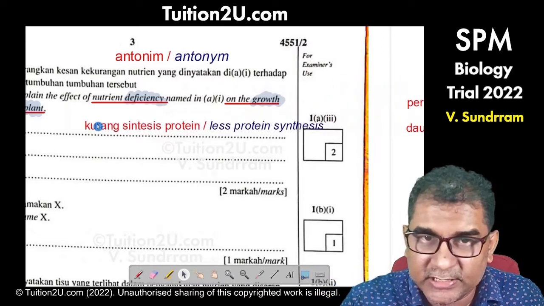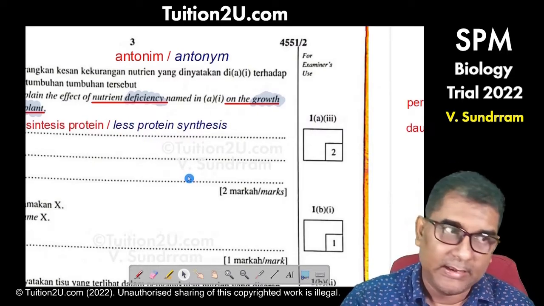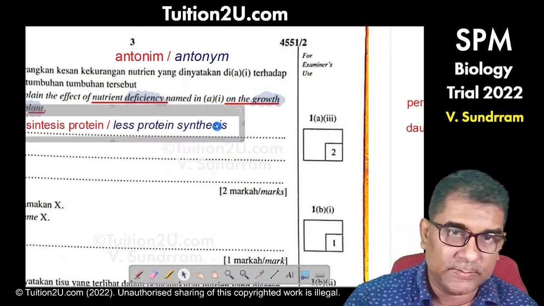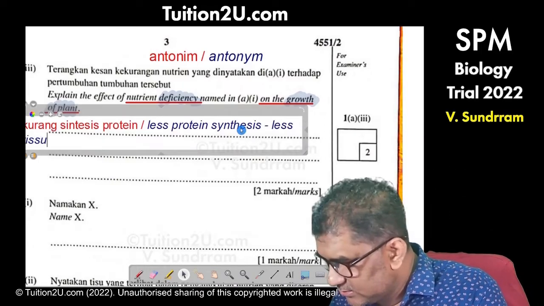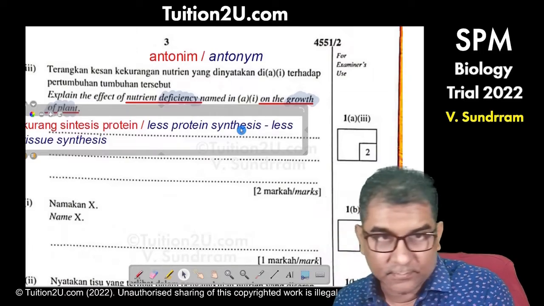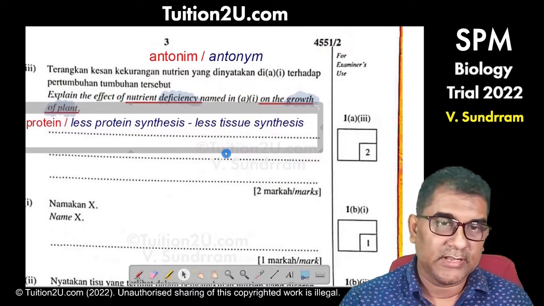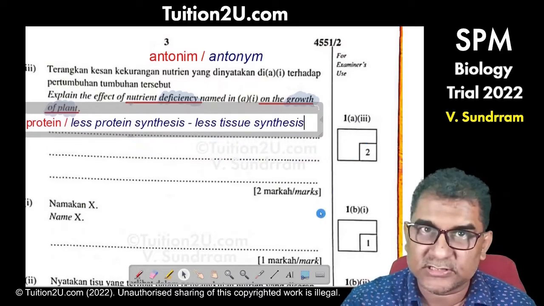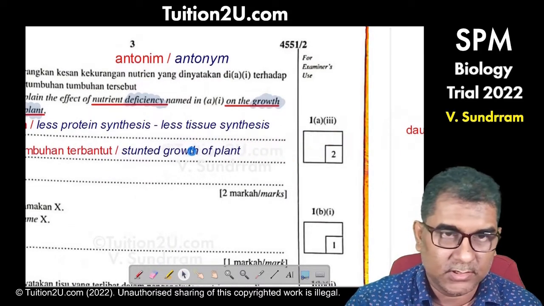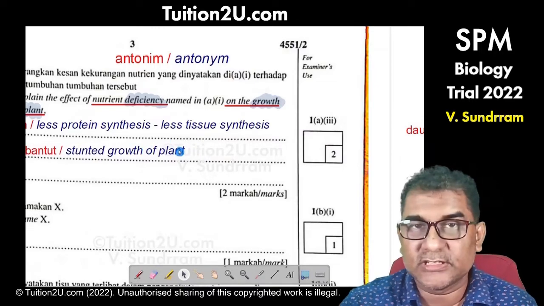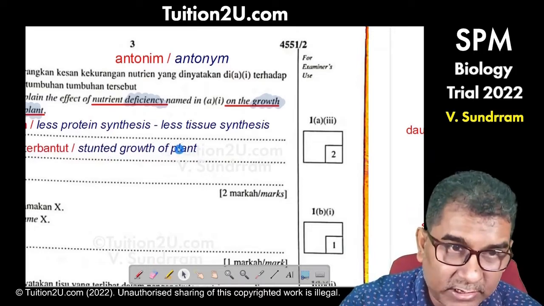So the first point is there's going to be less protein synthesis. Less nitrogen, less protein synthesis. Maybe you can add less tissue synthesis. So less protein synthesis, less tissue synthesis, meaning what's going to happen to the plant? The plant is going to have stunted growth. So maybe you can mention the rate of growth decreases, the plant has stunted growth. That should give you 1 mark. So that's already 2 marks.